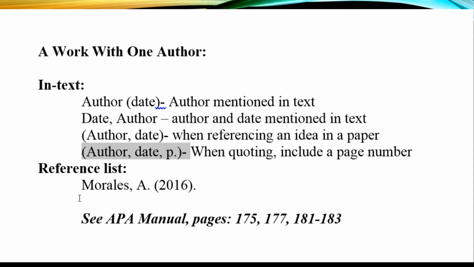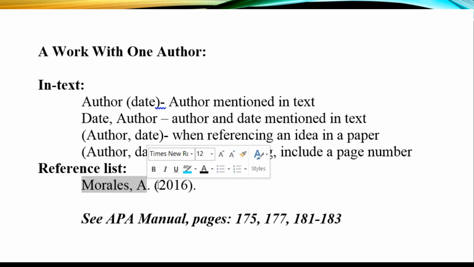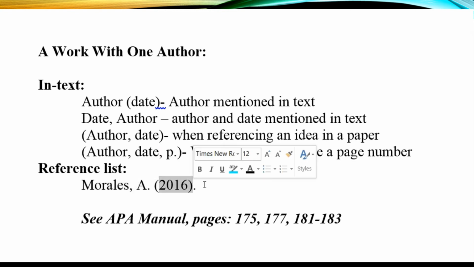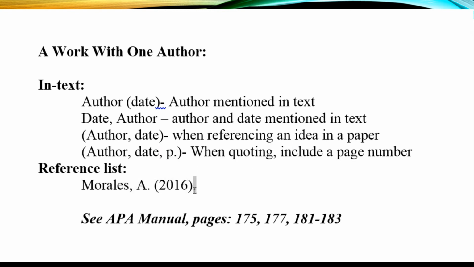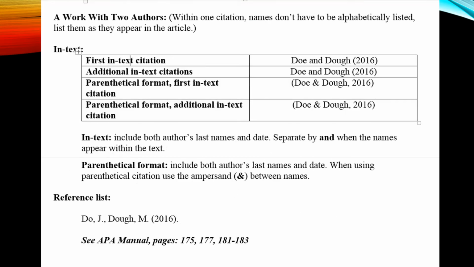For your reference list, the basic style is last name, comma, first name initialed, and then the year of publication in parentheses closed by a period. When you're citing a work with two authors within your text, you don't have to list them alphabetically. You list them by the order of their appearance.